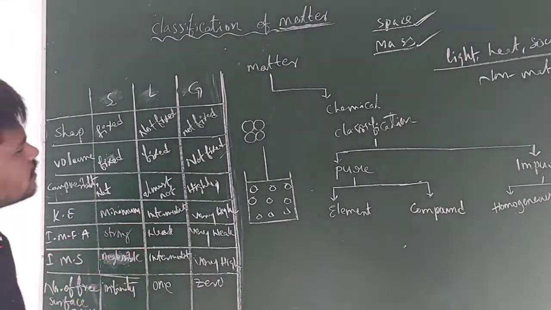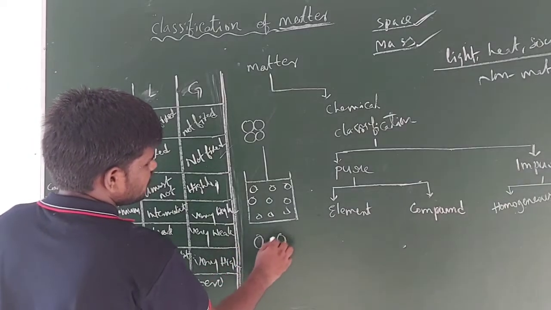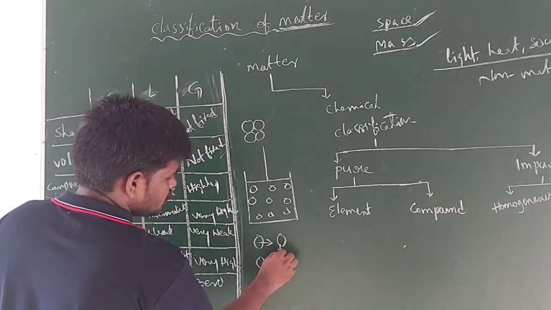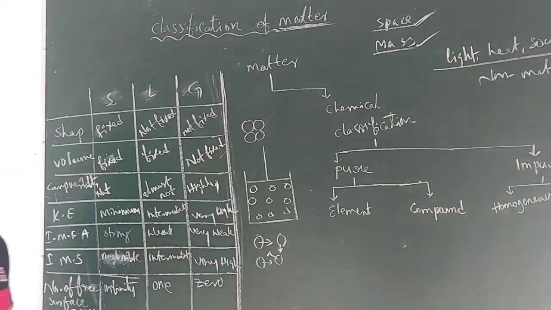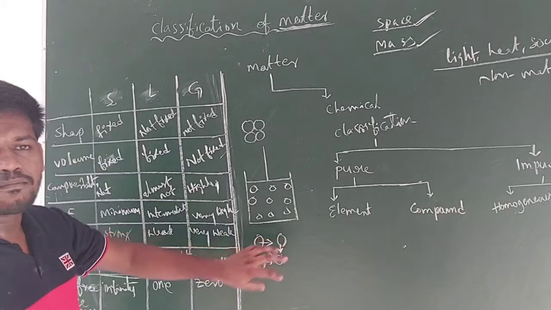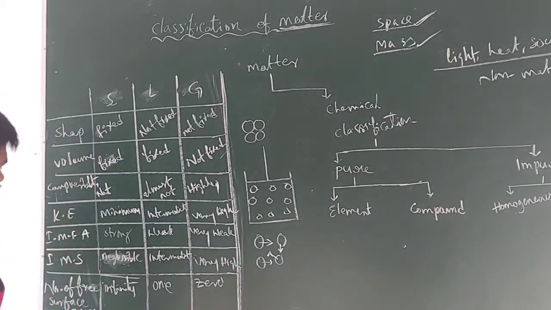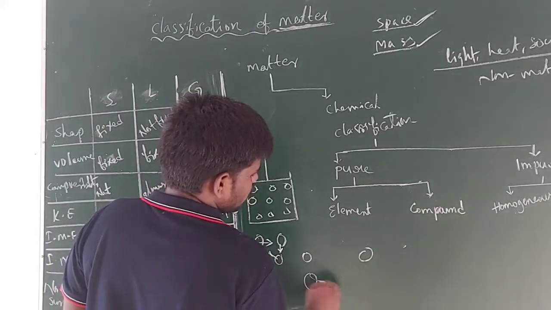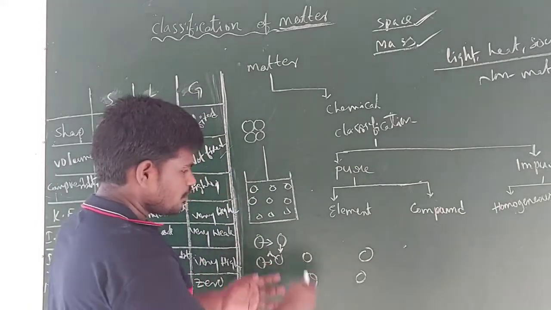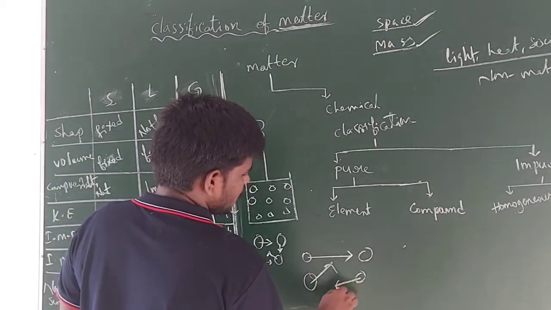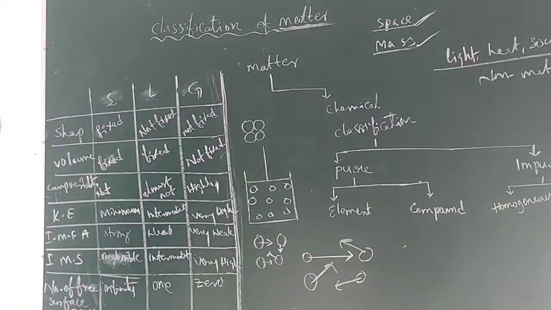And what about the liquids? For liquids, guys, there is a gap between the molecules. There is a small gap and they have some probability to move from their position like this. So there is a chance for more mobility. That's why some amount of kinetic energy is possible for the particles in liquids. And next one, gases. For gases, guys, kinetic energy is very high because there is a large gap between the gaseous molecules. Due to the more gap among themselves, there is more possibility for the movement of the particles. That's why they have more kinetic energy.